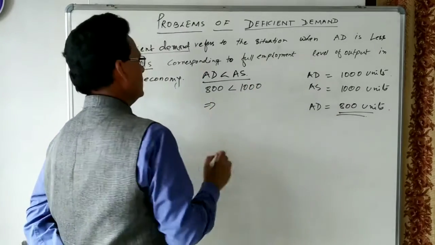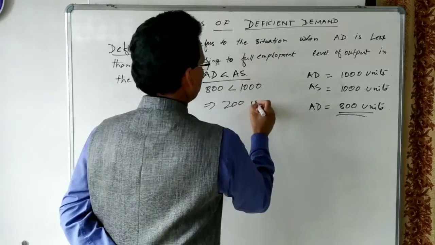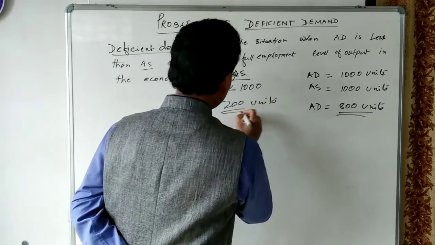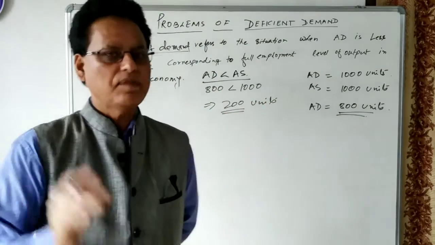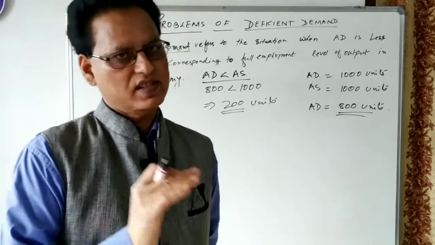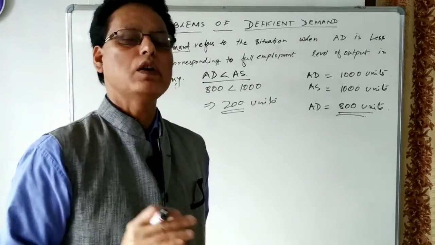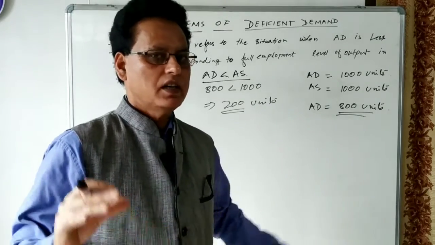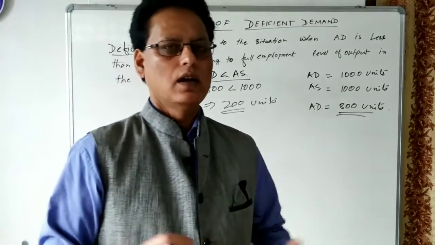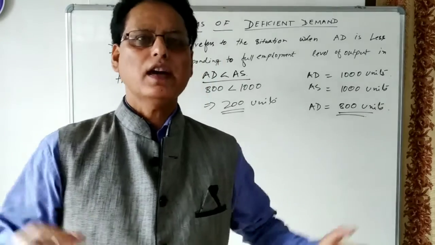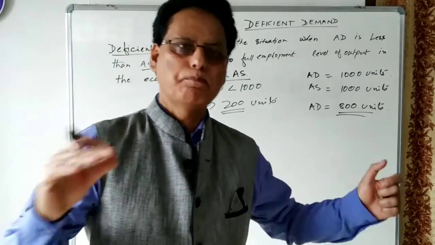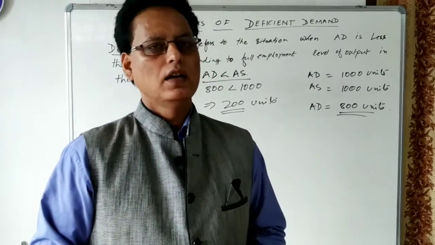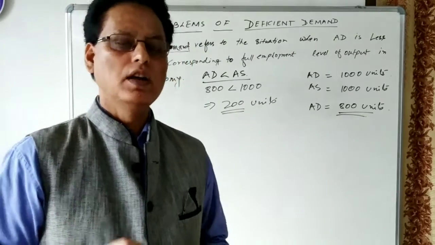So certainly here there is a gap of how many units? 200 units. This 200 units we call deficiency in demand. This is deficient demand, and this gap we call the deflationary gap. The deflationary gap is the difference between actual aggregate demand and the planned aggregate demand corresponding to the level of full employment.